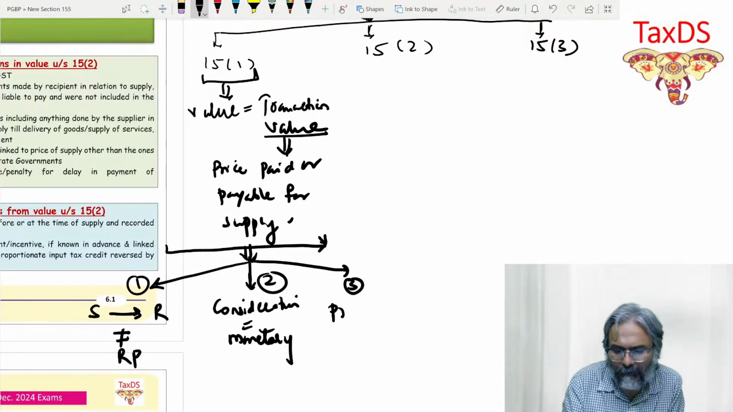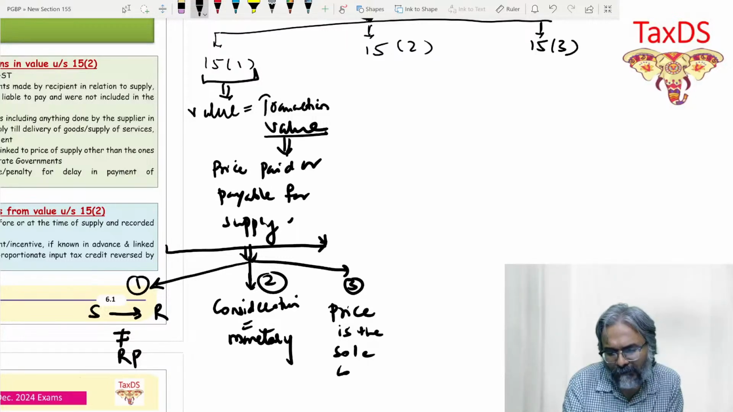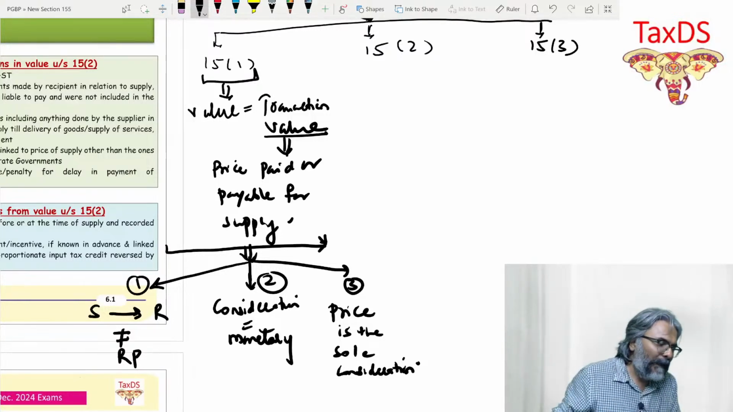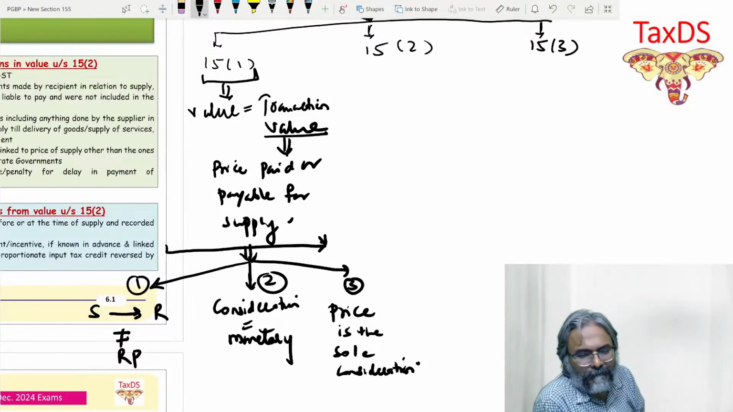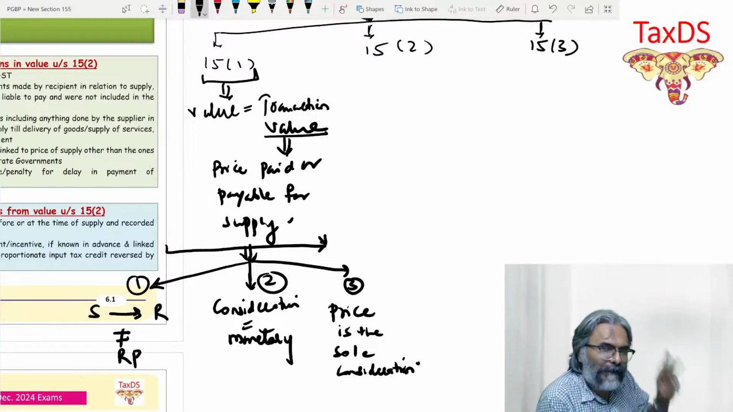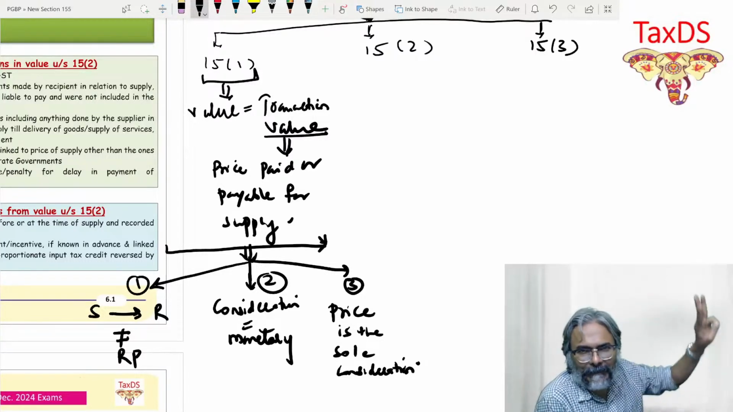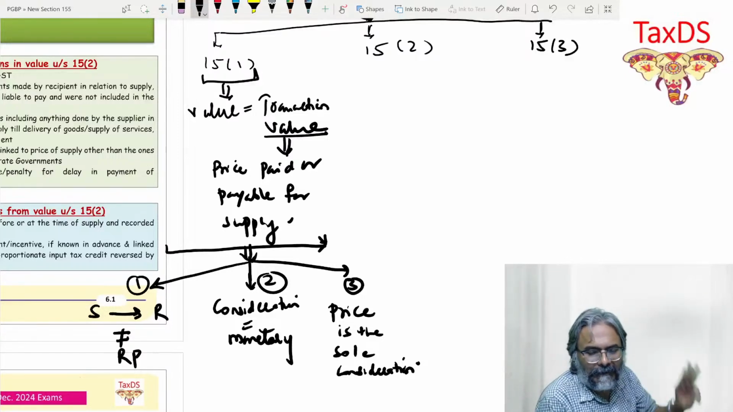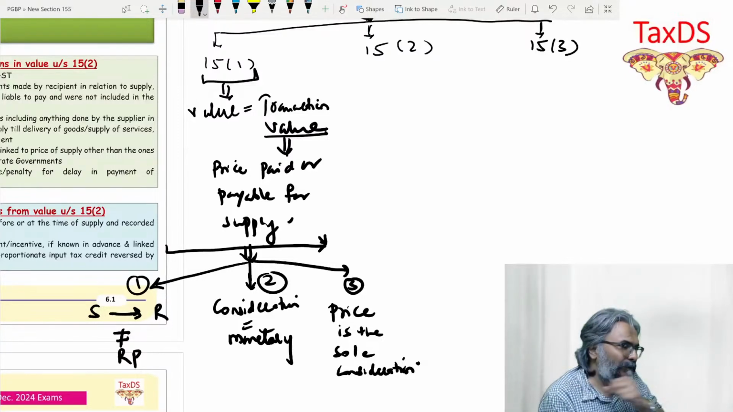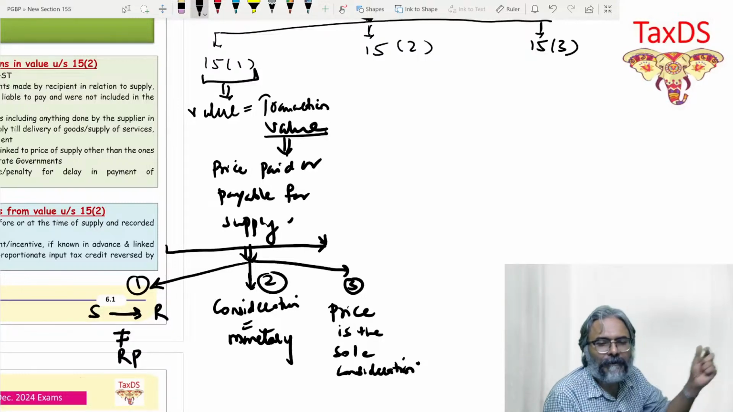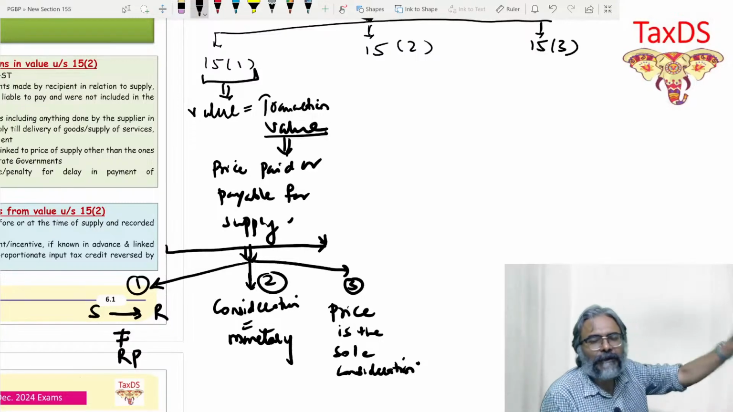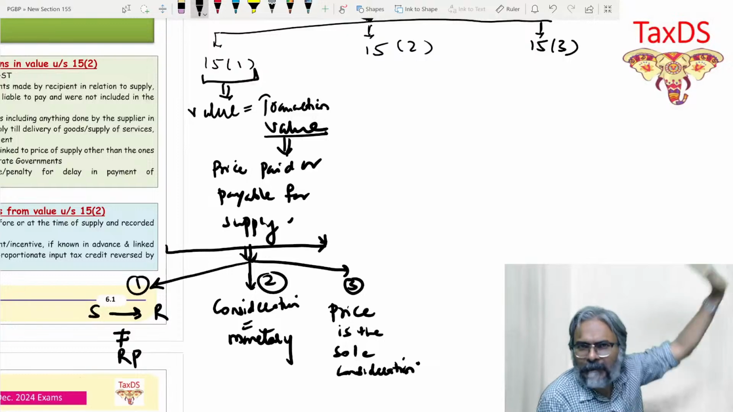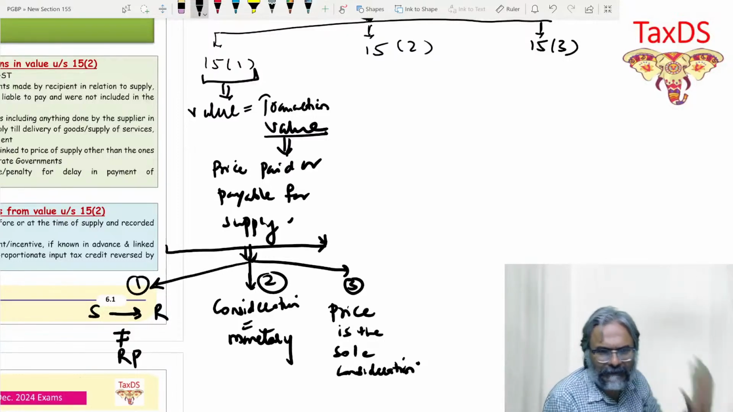So there are three particular points. Is that point clear to all of you? Three conditions: the supplier and the recipient are not related persons; consideration is in money form; and the third is that the price is the sole consideration. So these three are the criteria for the purpose of adopting the transaction value as the assessable value.